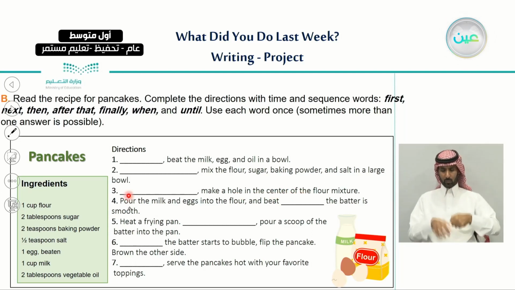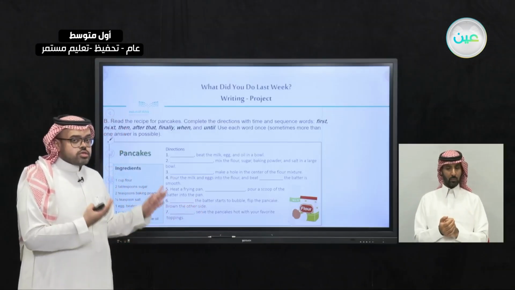Number 4, pour the milk and eggs into the flour and beat until the batter is smooth. And number 5, heat a frying pan, pour a scoop of the batter into the pan. And number 6, when the batter starts to bubble, flip the pancake, brown the other side. And number 7, serve the pancakes hot with your favorite toppings. So these are, as we said, the directions.